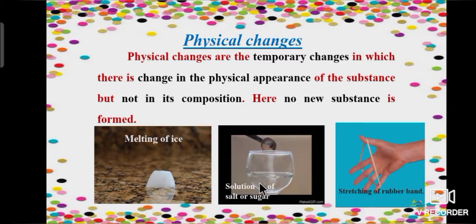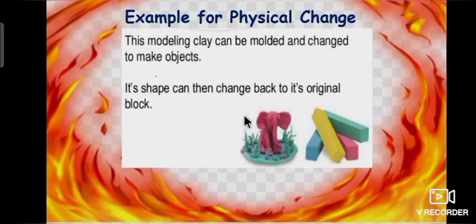There is no new substance formed. If you stretch the rubber band into any shape, it will be back to the initial shape. So these are the examples of physical changes. Let's see the picture. This modeling clay can be molded and changed to make objects. Its shape can then change and go back to its original block. This is an example of physical change.